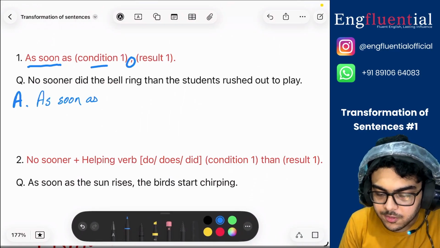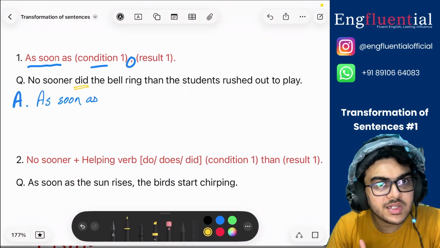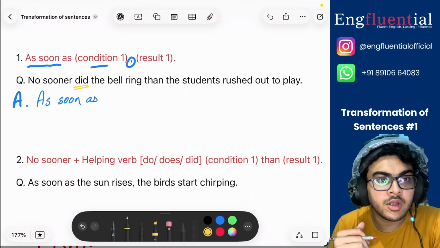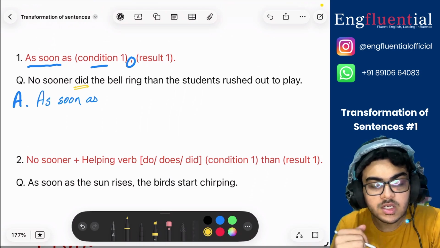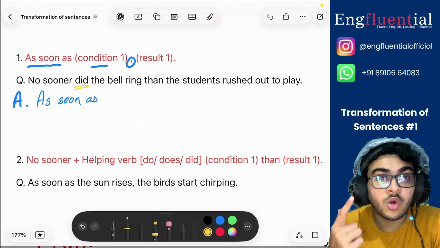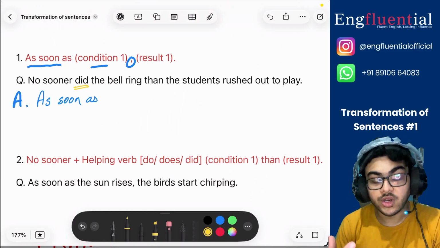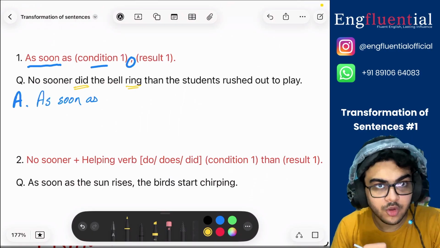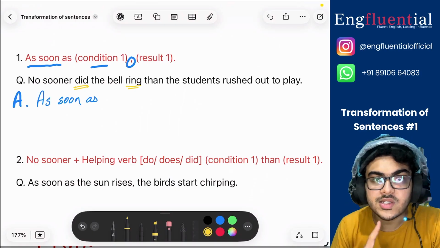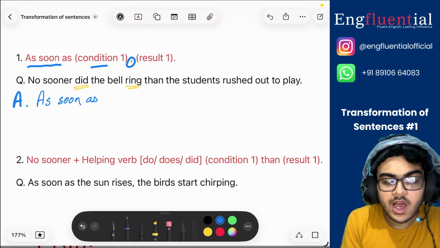Whenever there is a did, it means it is in past tense, and because of the past tense, the sentence has to be past tense, right? But when it comes to the word did, the first verb to come after it is in the present tense. Okay, so we will still consider the sentence as being in the past. So my answer to this would be as soon as